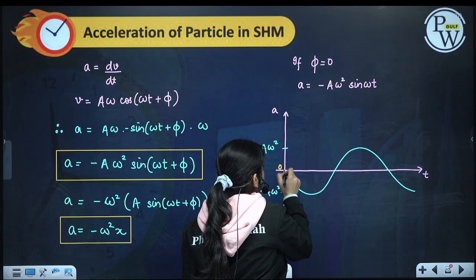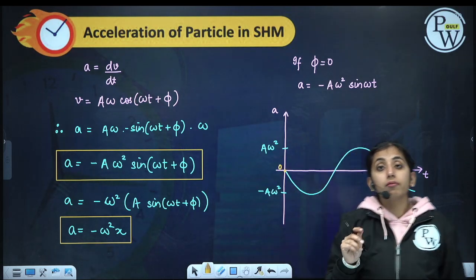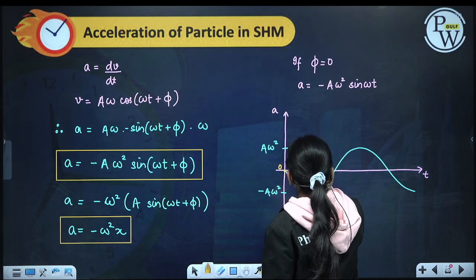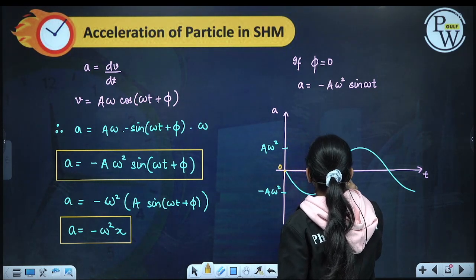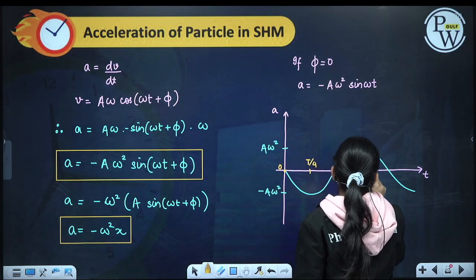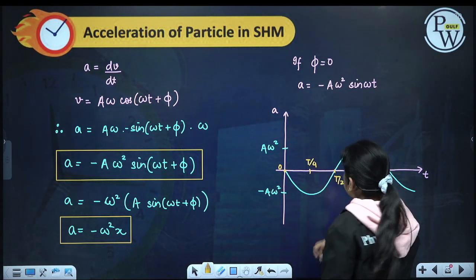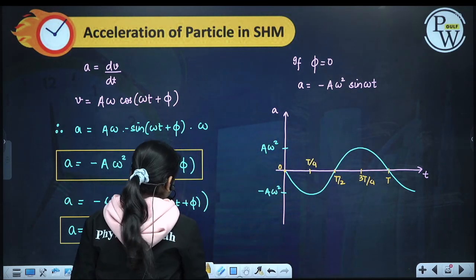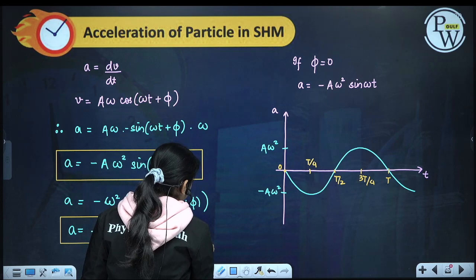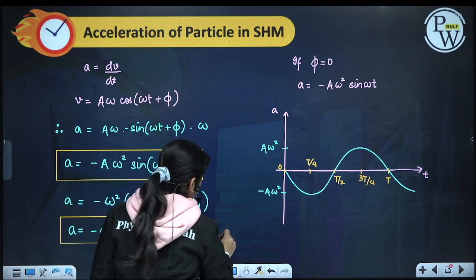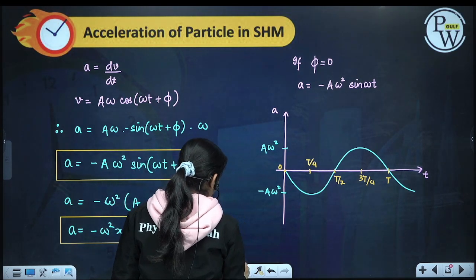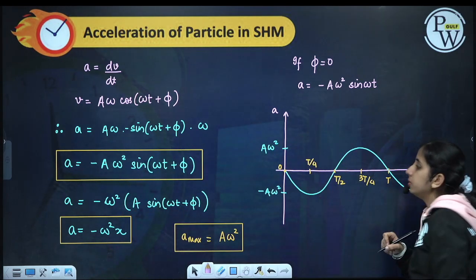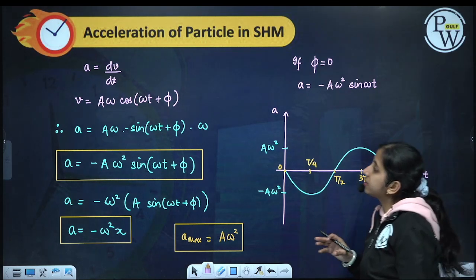At t is equal to 0, particle is at mean position, so having 0 acceleration, then t by 4 extreme maximum acceleration, t by 2, 3t by 4, and then again at t one oscillation is complete. If we see the value of maximum acceleration, what will be my a maximum? A maximum will be a omega square. Okay, this will be my maximum acceleration.